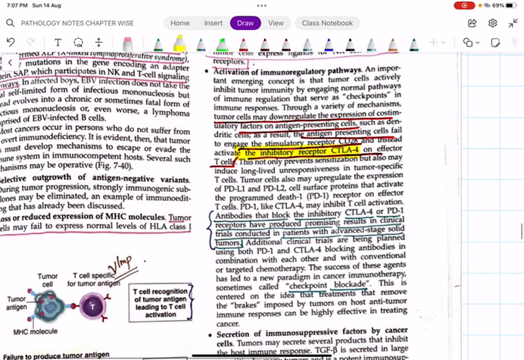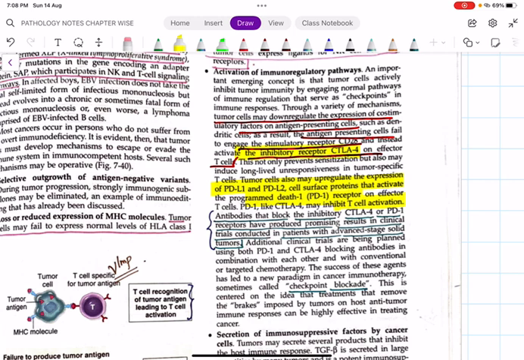And the tumor cells will also up-regulate the expression of PDL1 and PDL2. And what is this PDL1 and PDL2? This is also finally going to activate the PD1 receptor, which is again going to inhibit the T cell activation. So what are the tumor cells actually doing? They will inhibit CD28. CD28 will normally activate the immune response; it is inhibited, so no immune response. It will activate the inhibitory receptor called CTLA4, and PDL1, PDL2, which in turn activate PD1. Finally, all this is going to inhibit our immune response.